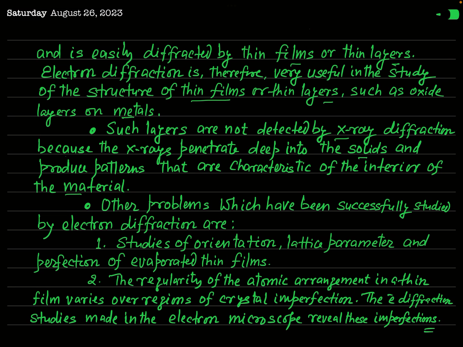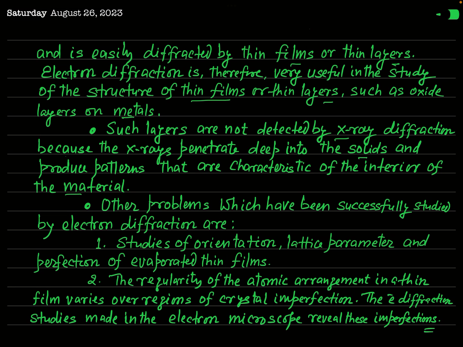So X-rays are not used for the study of the structure of thin films or oxide layers on metals, but for this purpose electrons are used. Okay, I think you have clearly understood.